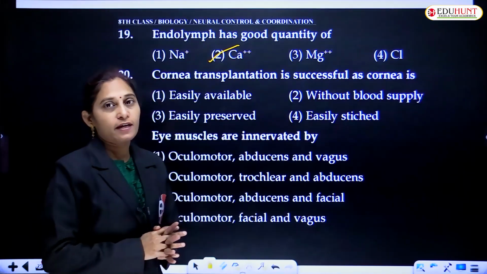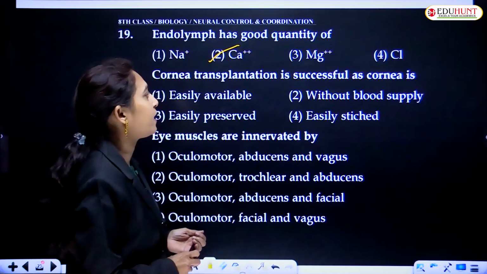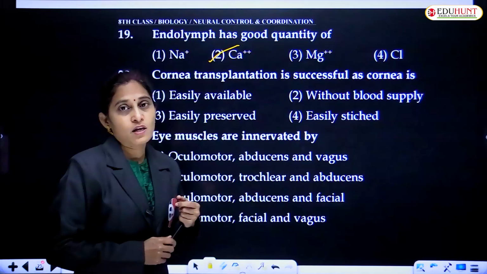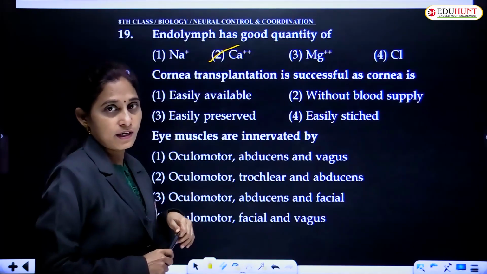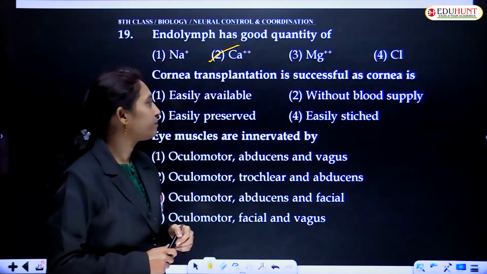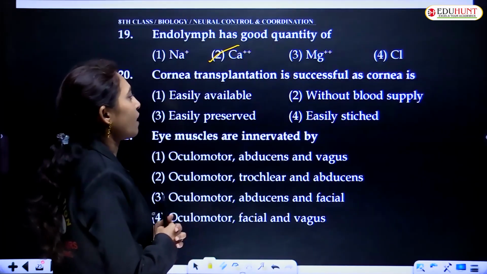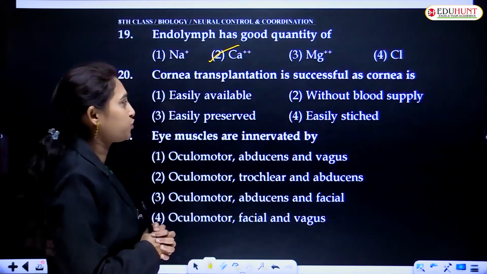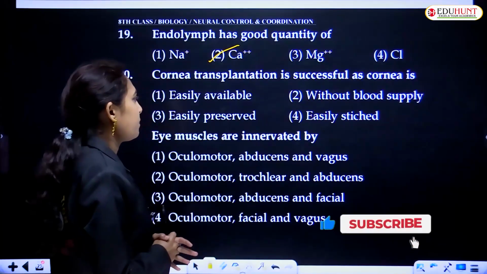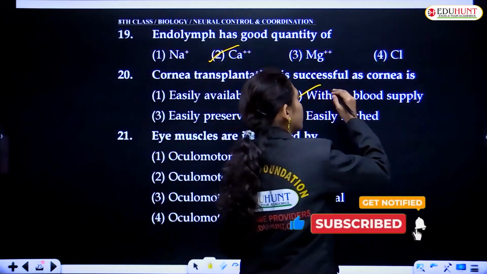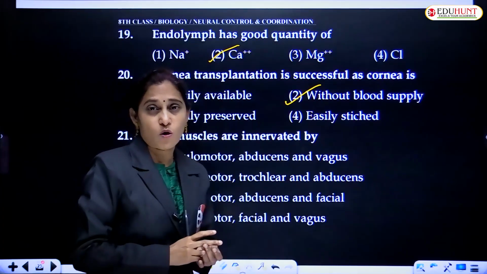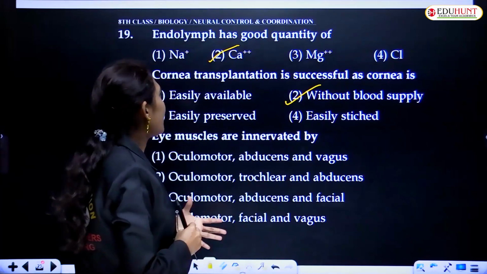Cornea transplantation is successful because cornea transplantation is very successful. Vascular supply is absent to the cornea. Blood supply is nil. Let us see the option whether it is given. Easily available without blood supply, that is without vasculature. Easily preserved, easily stitched. Anyway, the correct option is without blood supply, that is without vasculature. The cornea is without vasculature. It makes it easier for transplantation.